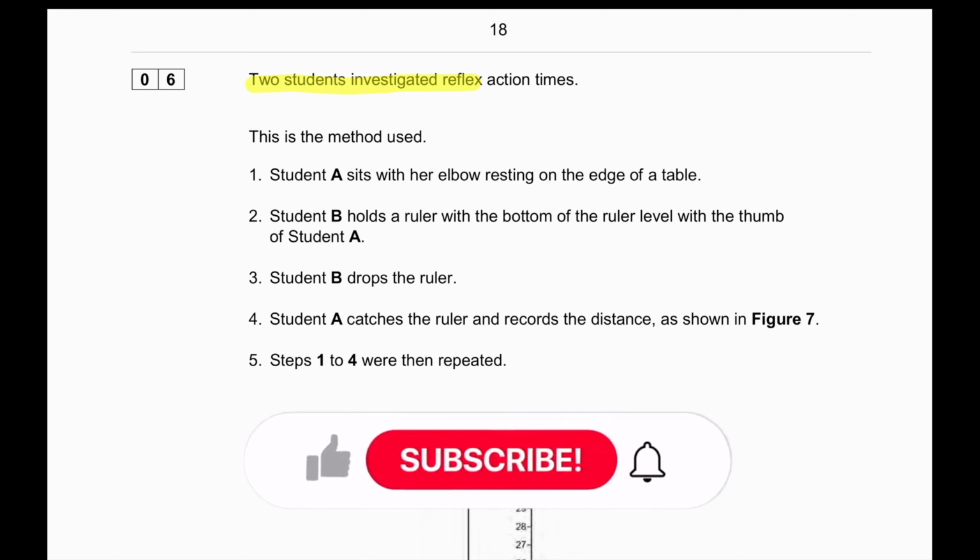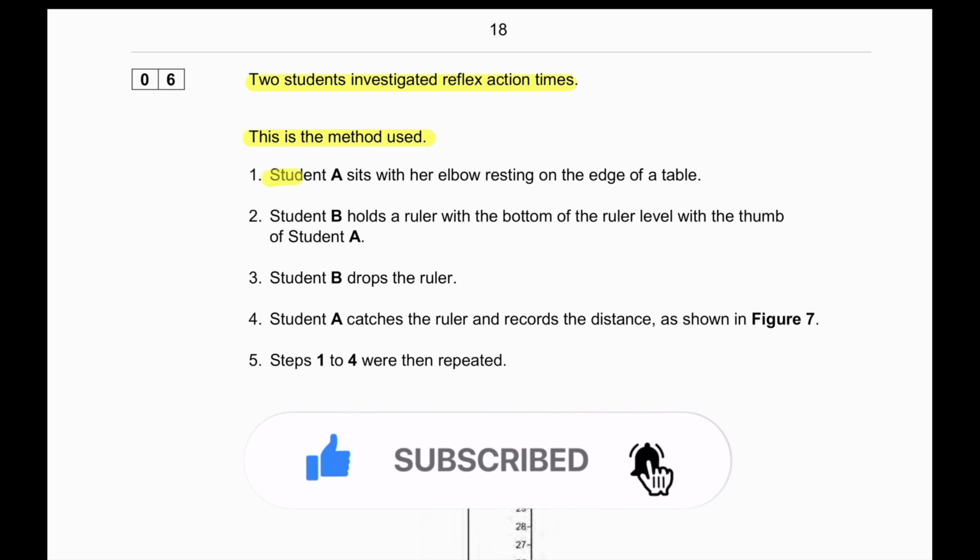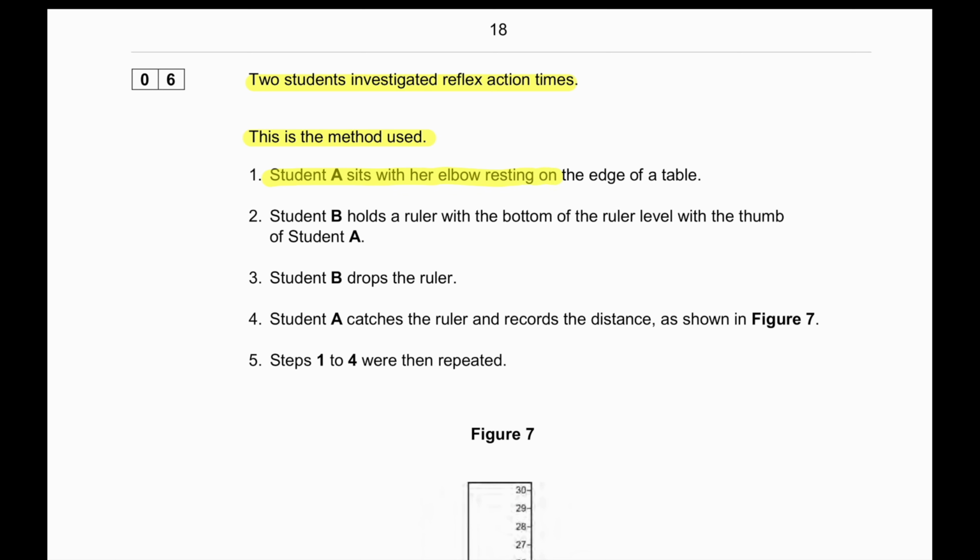2 students investigated reflex action times. This is the method used. Student A sits with her elbow resting on the edge of a table. Student B holds a ruler with the bottom of the ruler level with the thumb of student A. Student B drops the ruler. Student A catches the ruler and records the distance as shown in figure 7. Steps 1 to 4 were then repeated.